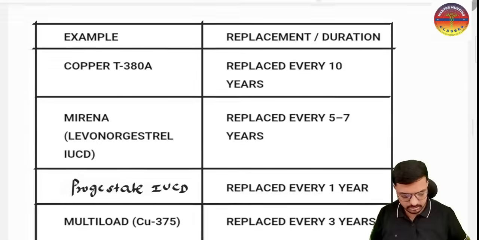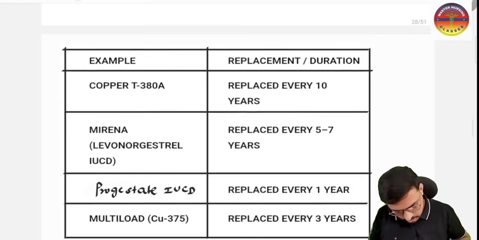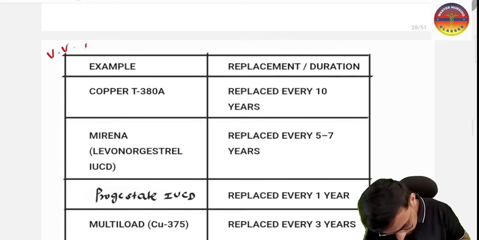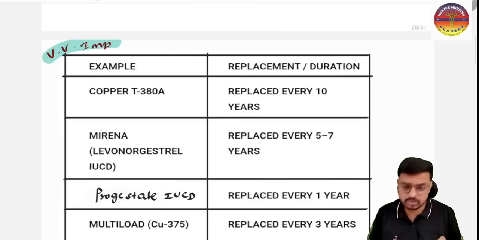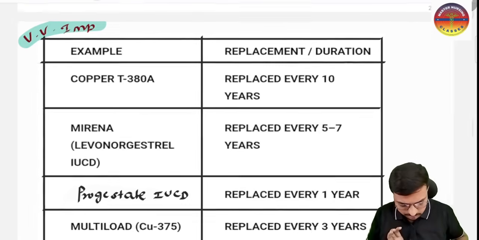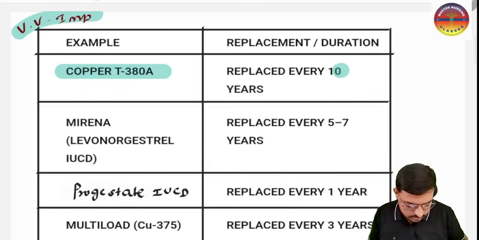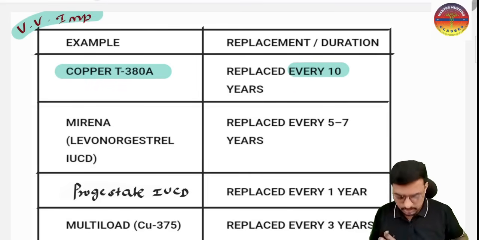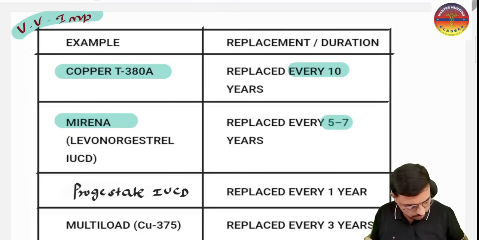And here comes the table, very important for your exams, don't neglect this particular table. What it explains is, for the copper T380A, we have to replace it every 10 years. And we have the Mirena, that's the levonorgestrel. After insertion of the Mirena IUCD, we have to replace it every 5 to 7 years.